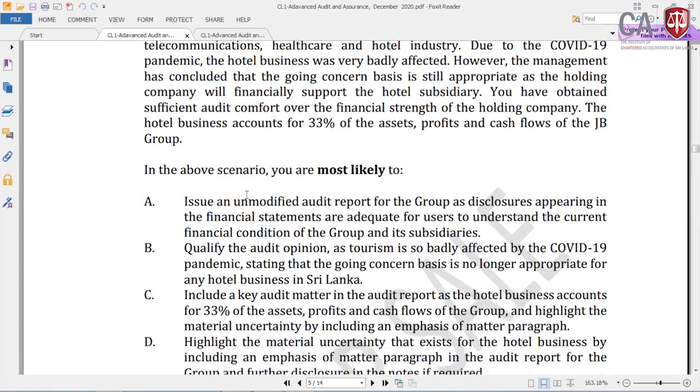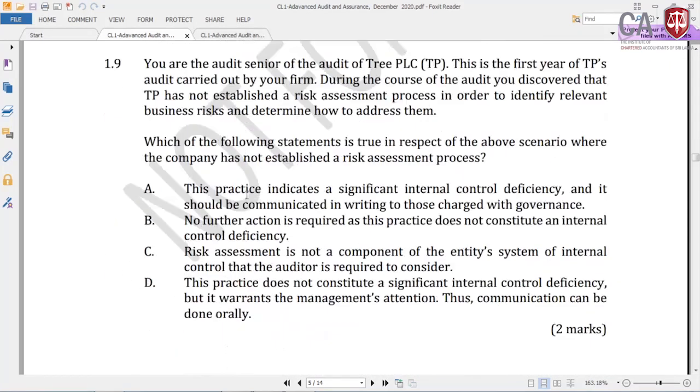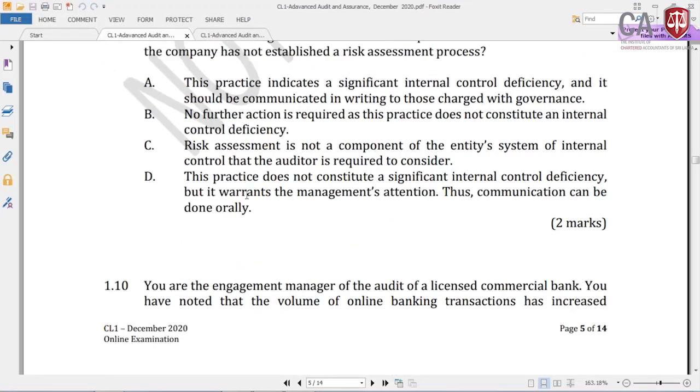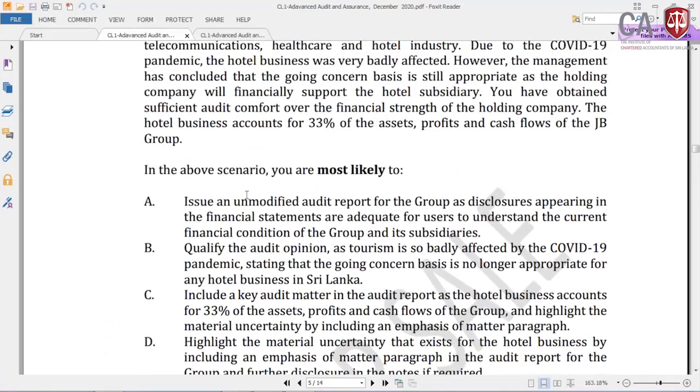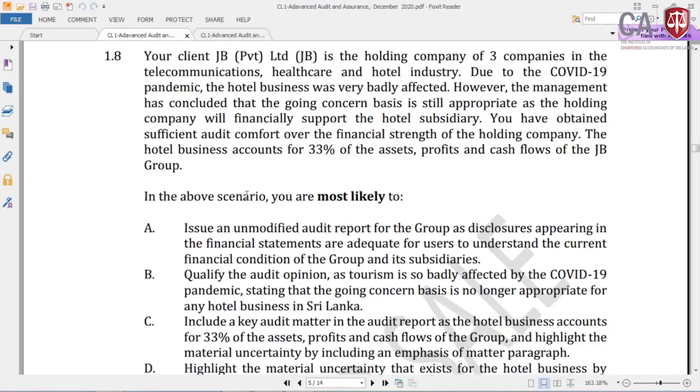Again you see this is half of the paper. There are two questions only in this paper. So this is the issue in the auditing question. It's very long and it takes a lot of time in reading.